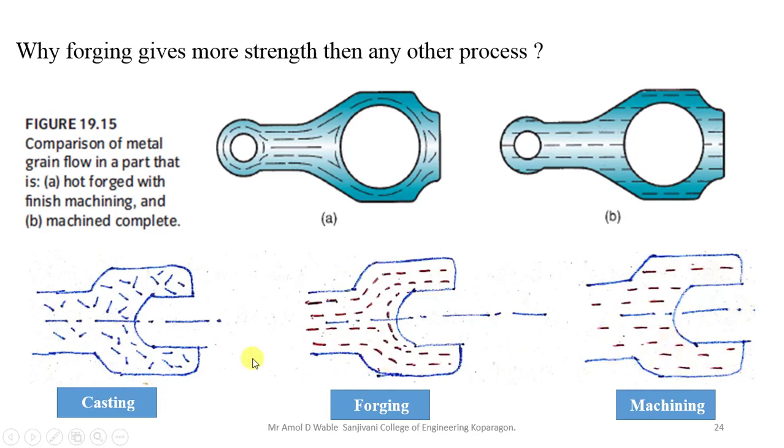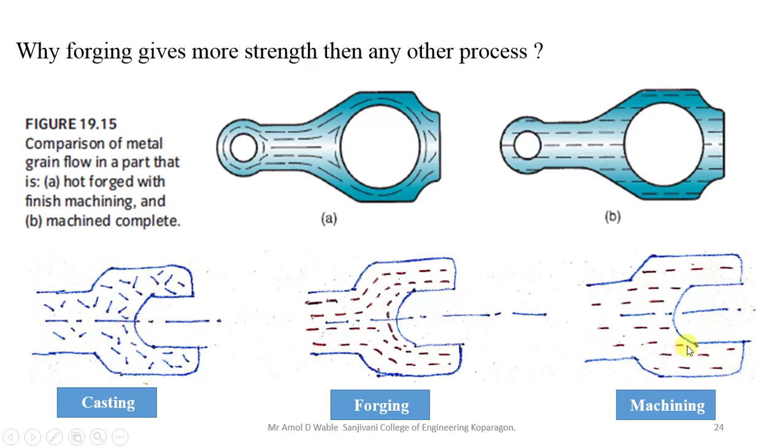By looking at this grain structure, if you see the grain structure of a casting, this dash line is nothing but the grain structure. This red will be the grain structure in forging, and these red dash lines will be the grain structure in machining. So if you look at these three figures, what do you think?